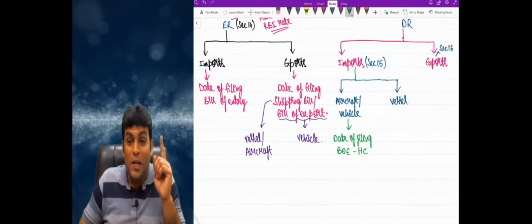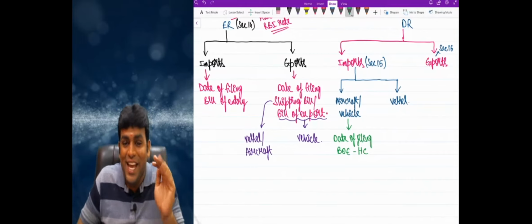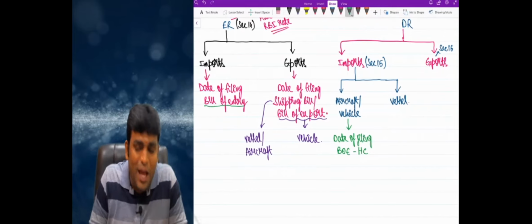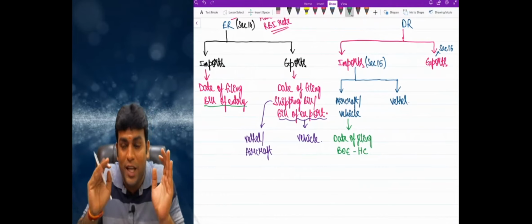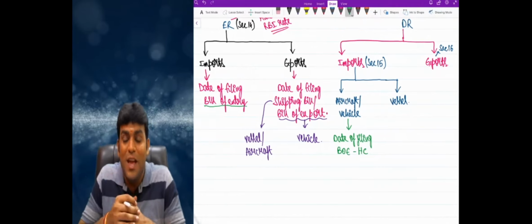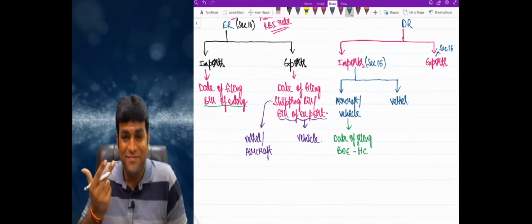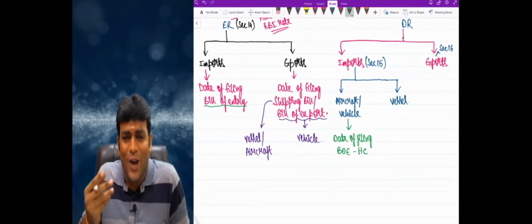Now, when we were talking about exchange rate, what did I say? Exchange rate, I only use the word date of filing, bill of entry, and it could be bill of entry for warehousing or bill of entry for home consumption. But when I talk about duty rate, it is always bill of entry for home consumption. Why? There is a logic also for that. It's a logical common sense.